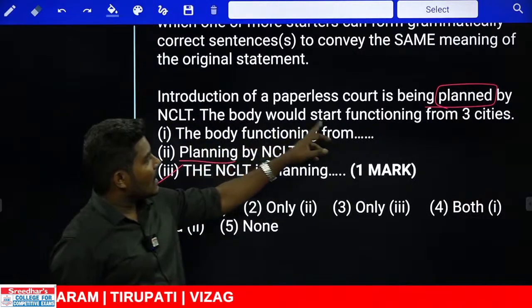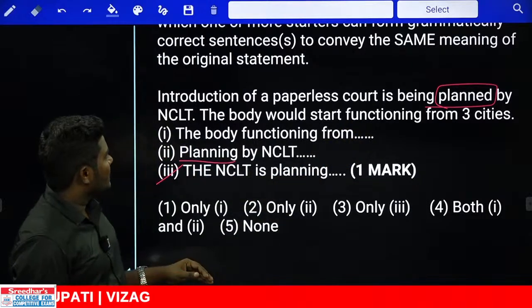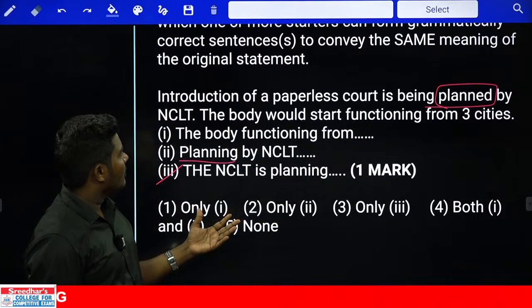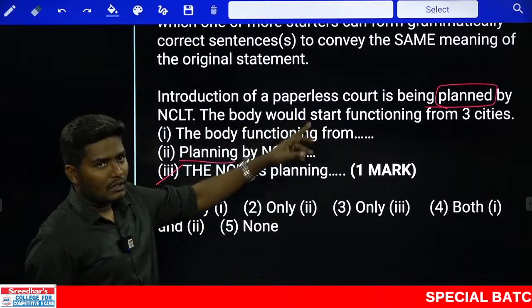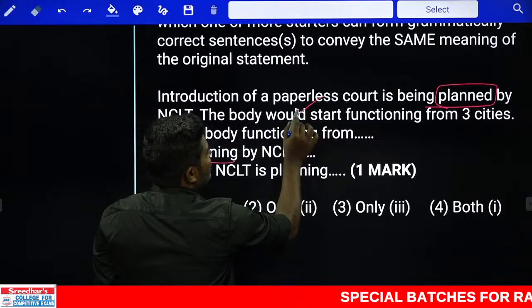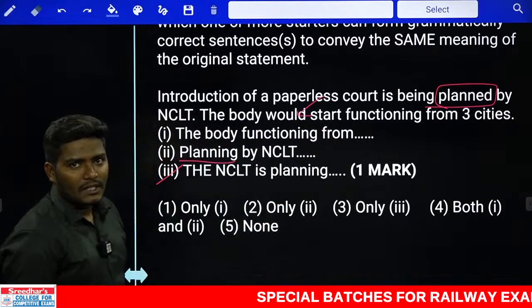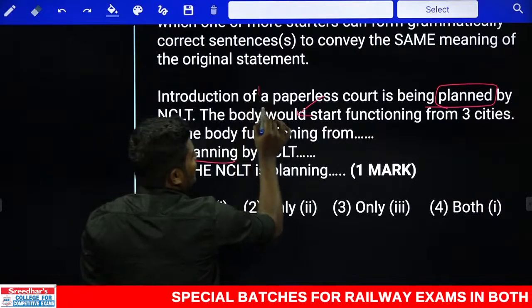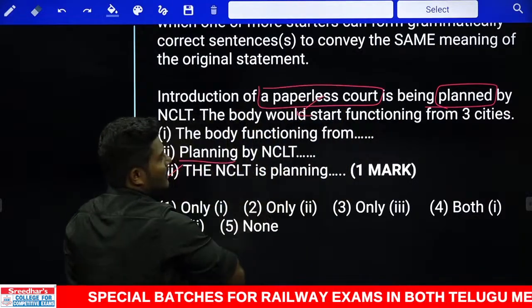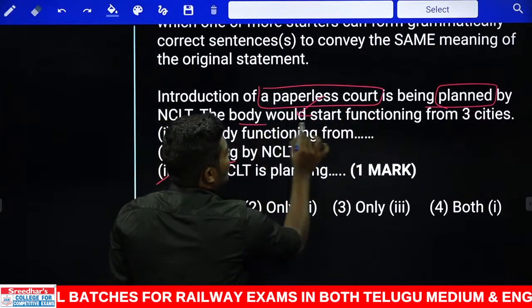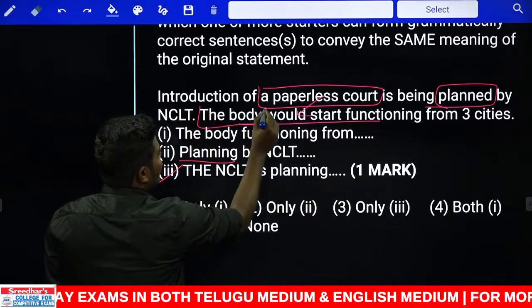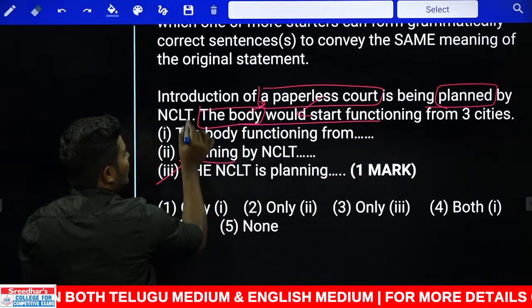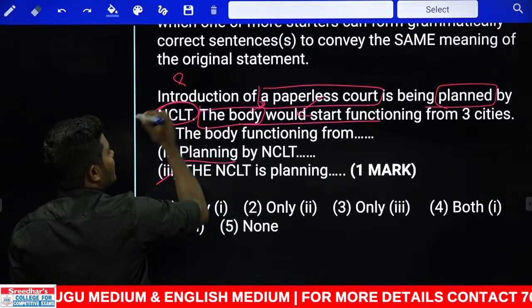The body would start functioning from 3 cities. Which body? We don't know. The introduction of paperless court would start from the 3 cities. The paperless court, whatever the paperless court that we are speaking about, the body would start functioning from 3 cities. The body here refers to the paperless court. The subject of the first sentence is NCLT.